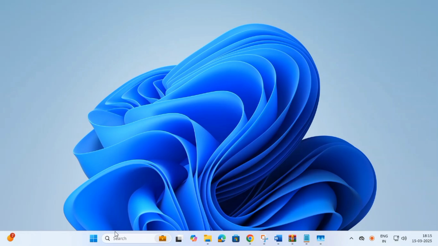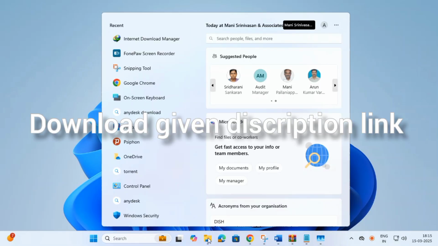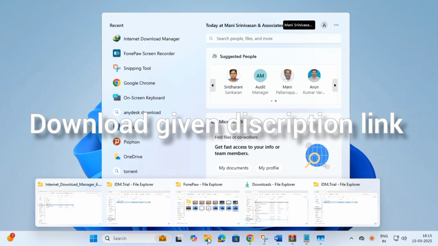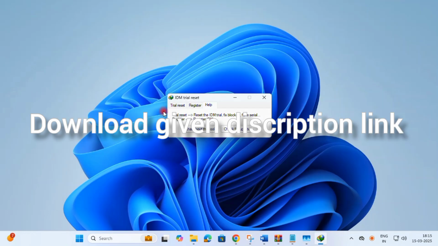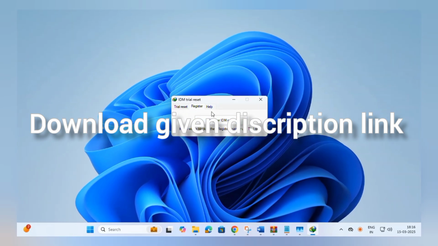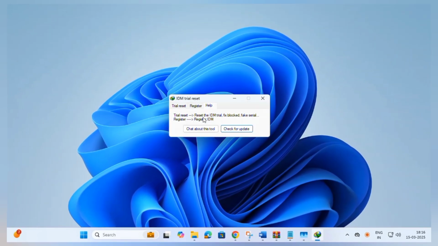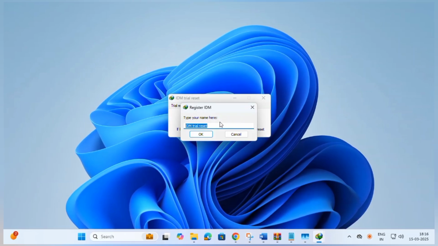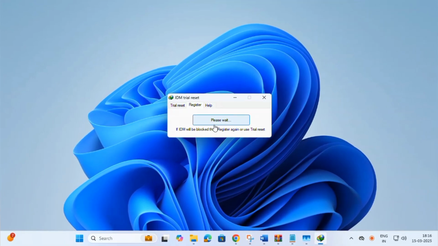Okay, then what we do is close everything, and I am giving the link in the description. Go and download the Internet Download Manager tool. This tool is a legal tool for Internet Download Manager. This tool resets that error. Okay, first put up the updated version.